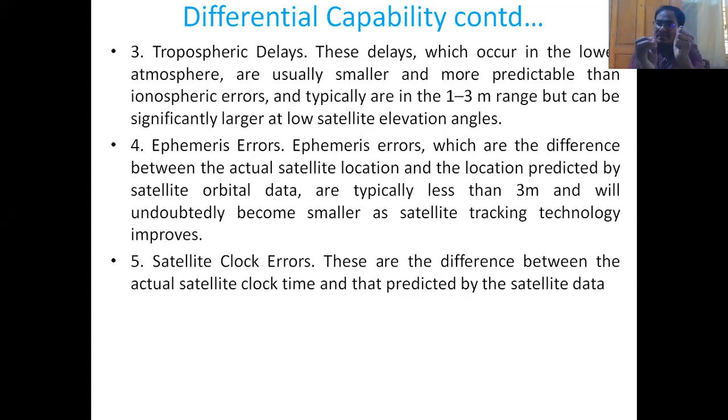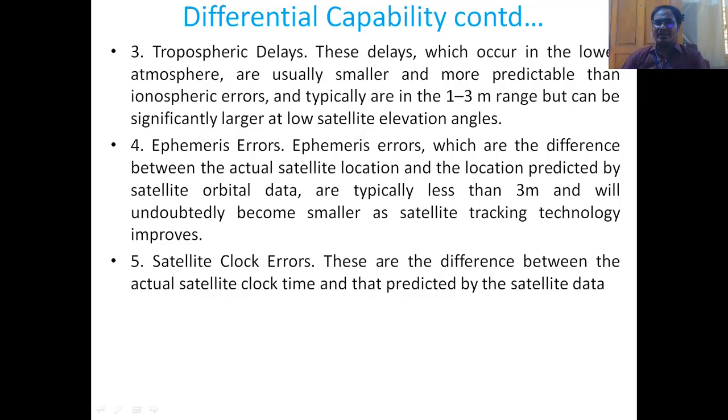It is here, but supposed to be here. You can imagine this: my hand is the actual position, but the predicted one is at a distant location. Because of this, some error may occur, but it is very small, less than 3 meters, and it will become smaller as satellite tracking technology improves.